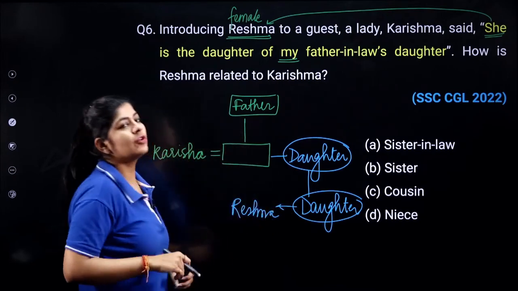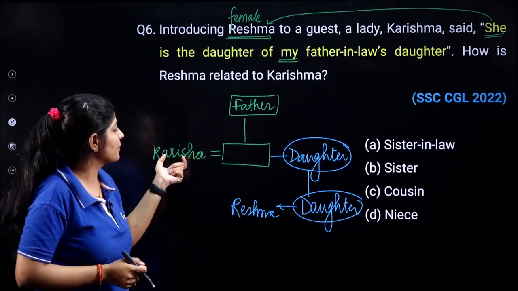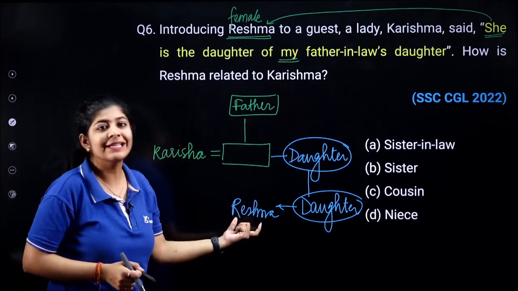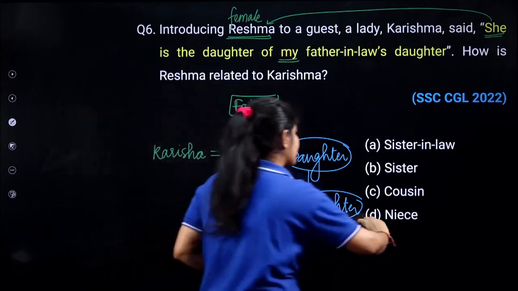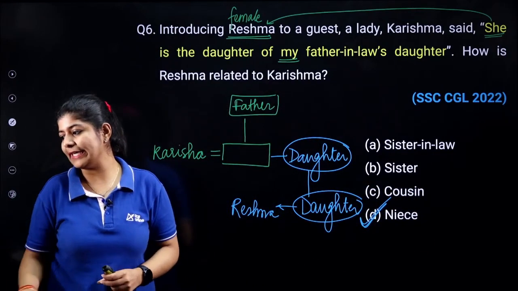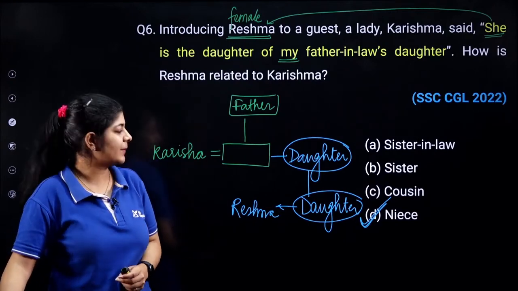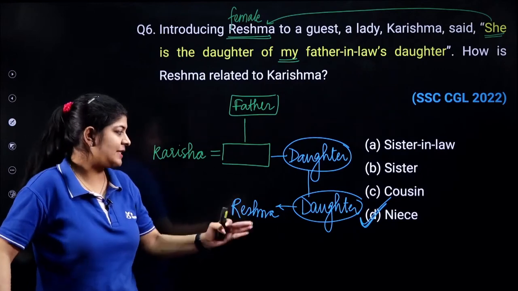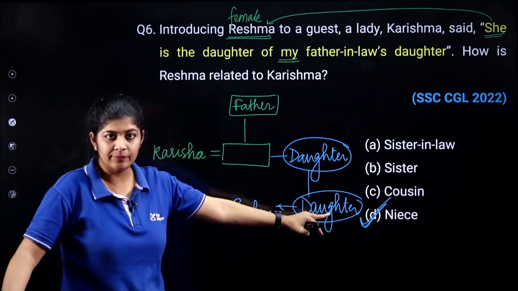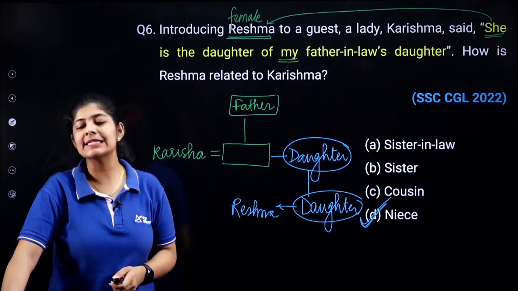Now what we have to do is determine how Reshma is related to Karishma. So Reshma is nothing but the niece of Karishma. Option D is the correct one. Very good, Nikhil. Is it clear? If let's suppose this person is a boy, then we will answer it as nephew.